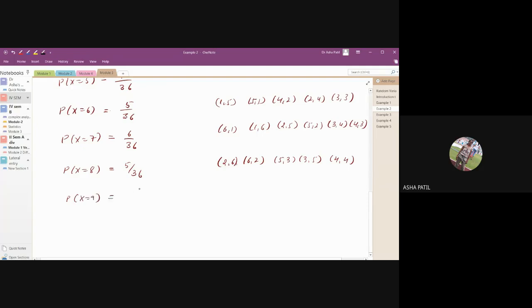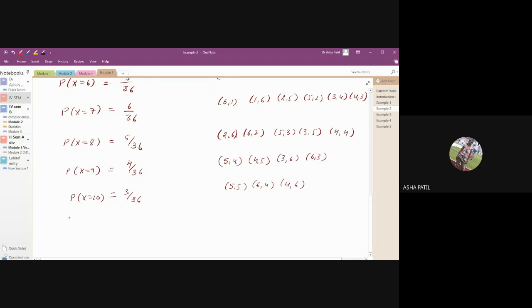Probability that x equal to 9 now. 5 4, 3 6, 6 3. Only this. 4 by 36. Probability that x equal to 10 now. 5 5, 4 6, 6 4, 5 5, 4 6, 6 4. So you have 3 by 36.